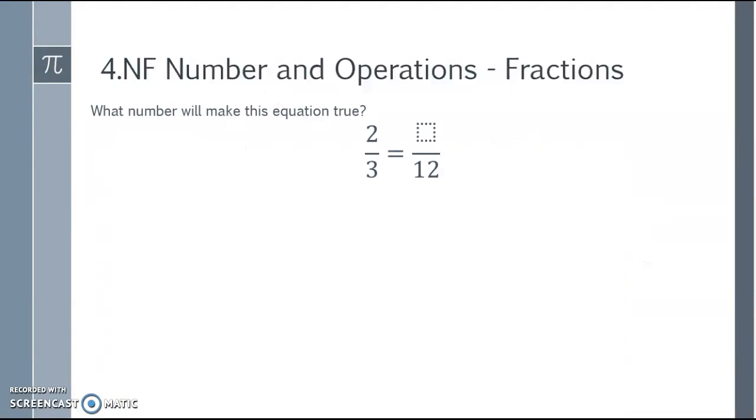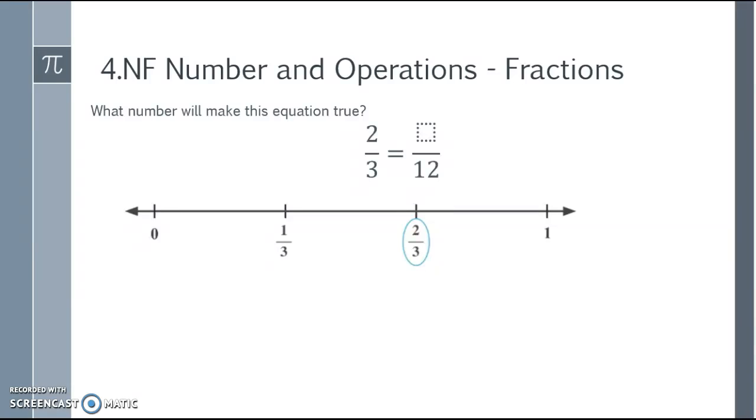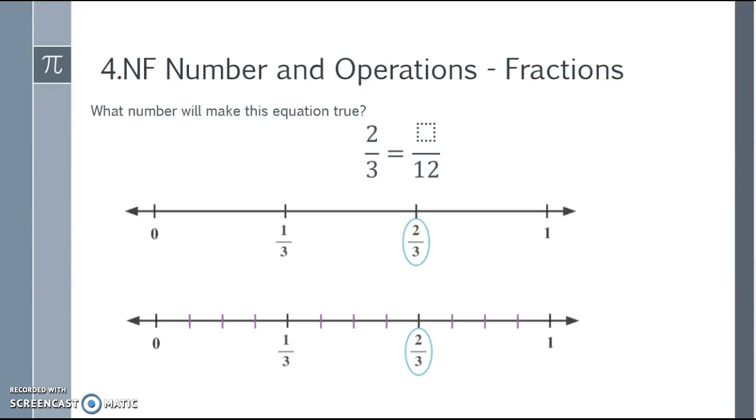What number will make this equation true? 2/3 is how many twelfths? How many copies of 1/12? So I see on my number line, I have 2/3, but I want copies of 1/12. So therefore, I will cut my pieces into twelfths.